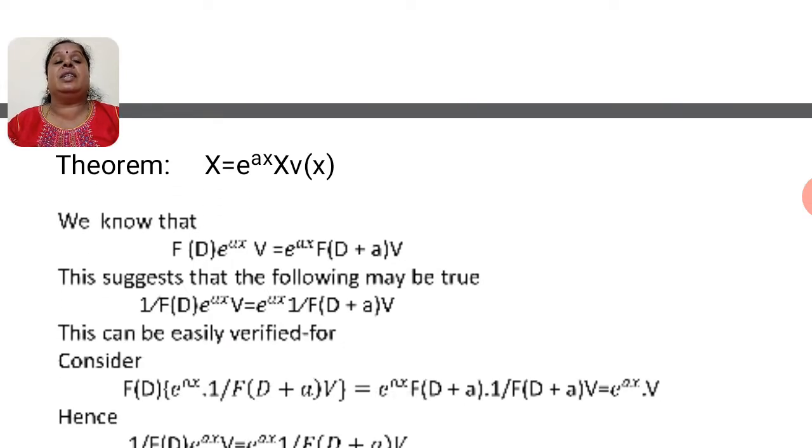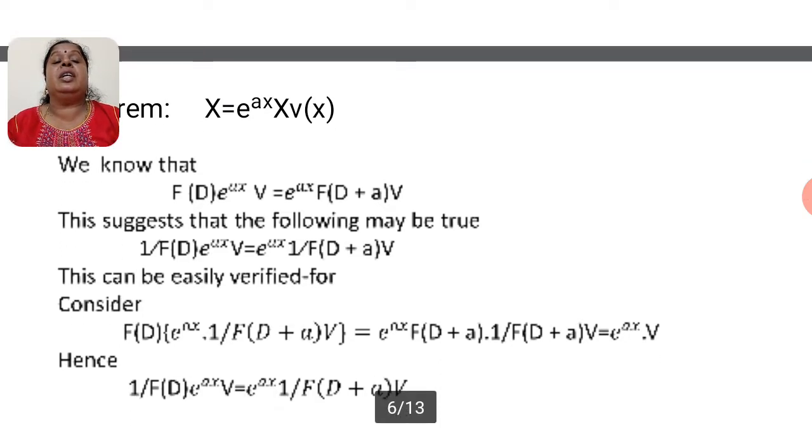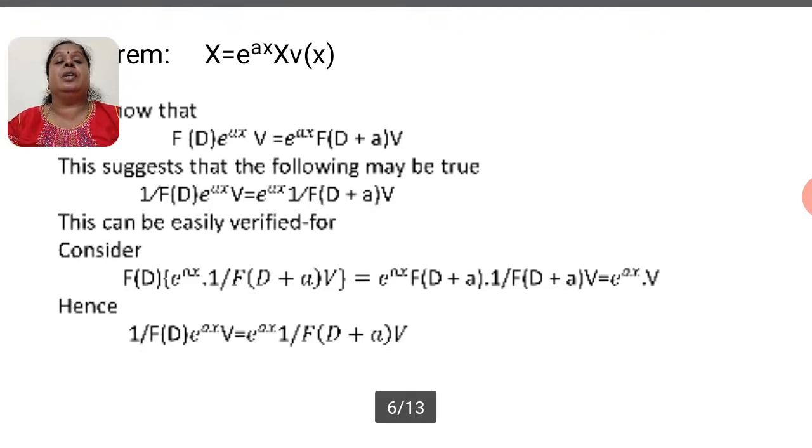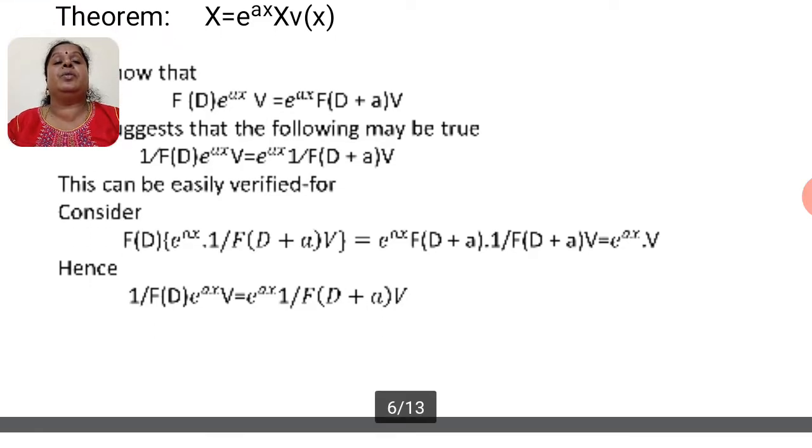As you all know, the general formula of the particular integral, by using it, here I have given f of D into e to the power of ax into v is equal to e to the power of ax into f of D plus a into v. This suggests that the following may be true: 1 divided by f of D, e to the power of ax into v, is equal to e to the power of ax into 1 divided by f of D plus a into v.